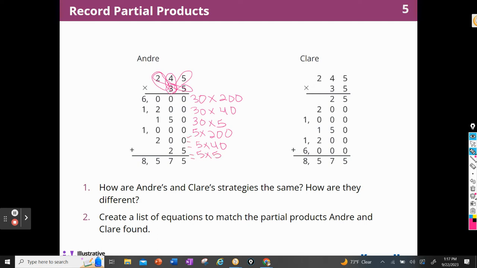All right. Claire did just the opposite, right? She started with the little numbers. 5 times 5, 5 times 40, 5 times 200. And then she did 30 times 5. Remember, this is a 30. 30 times 5. And then 30 times 40. And then 30 times 200. So she's taking the place value of each one, right? 30 and 5, 30 and 40, 30 and 200. All right, let's see what they want us to do next.